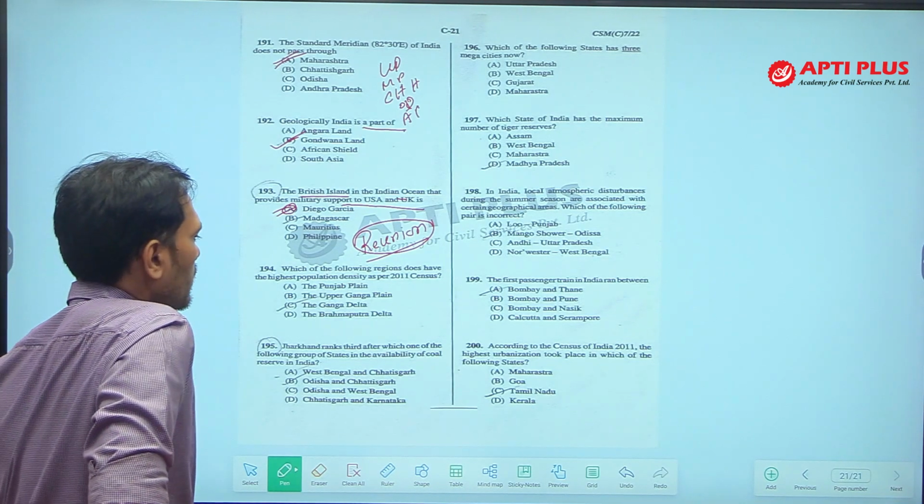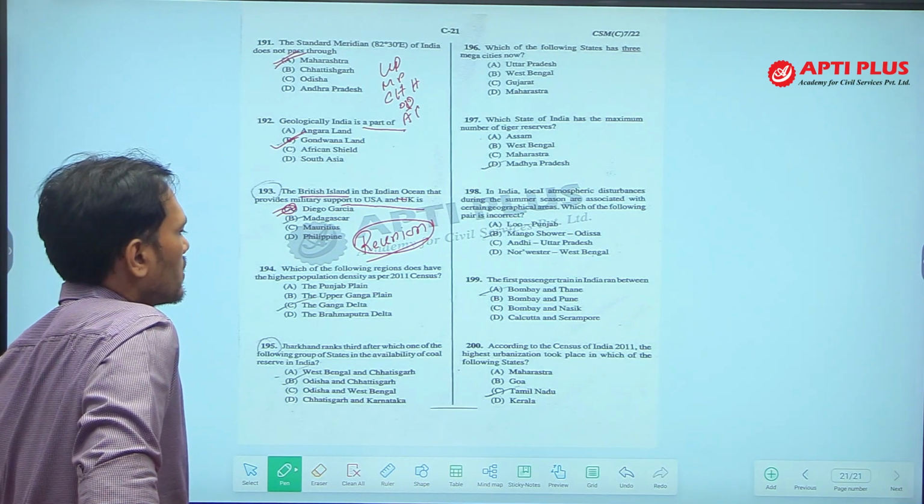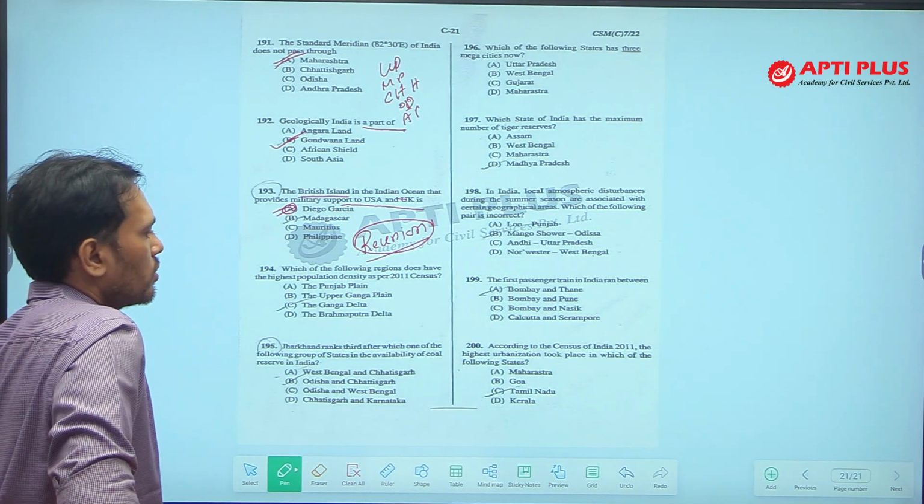Next, question number 194, which of the following regions does have the highest population density as per 2011 census?